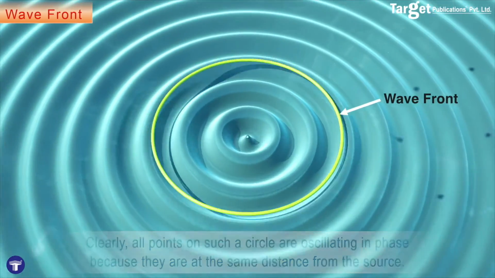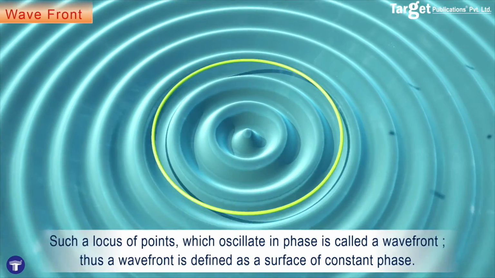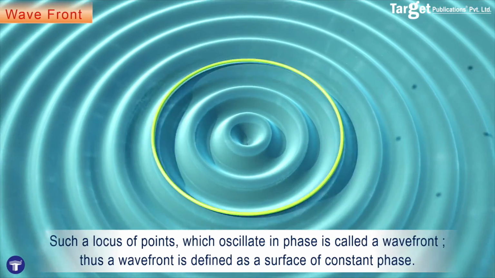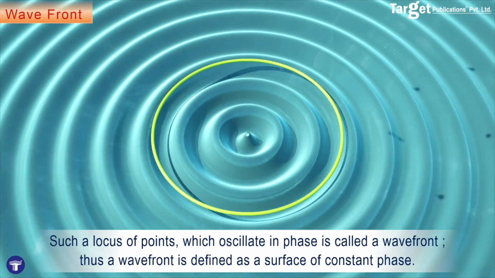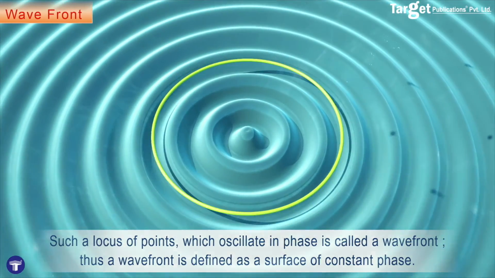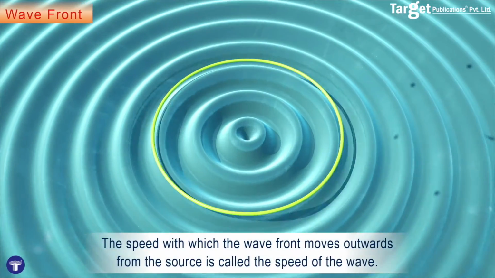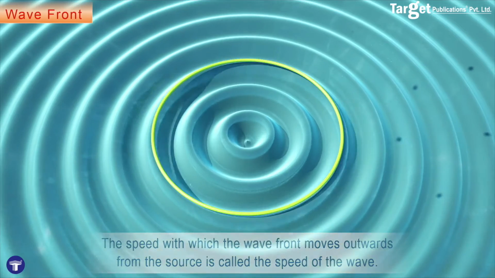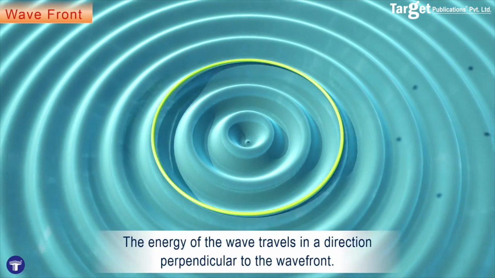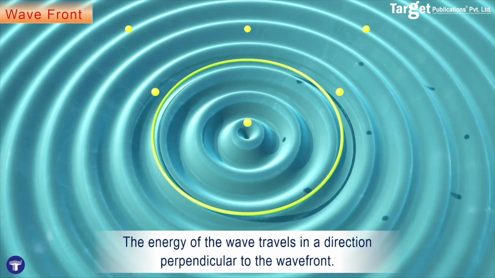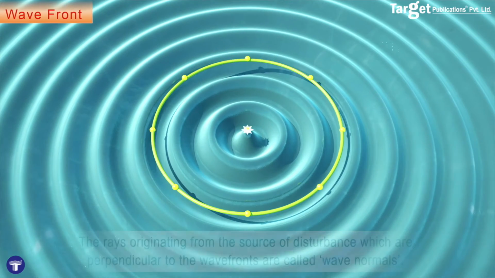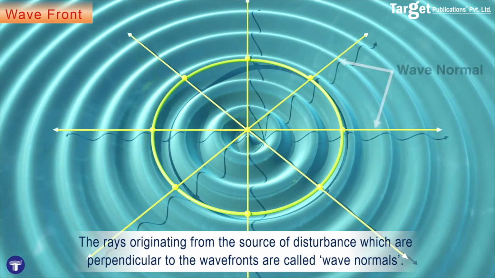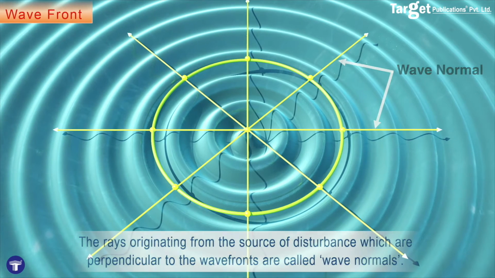Thus, a wavefront is nothing but a surface in which all the points oscillate in phase. A wavefront is thus defined as a surface of constant phase. The speed with which the wavefront moves away from the source is known as the speed of the wave itself. The energy of the wave travels in a direction perpendicular to the wavefront. Rays originating from a source of disturbance, which are perpendicular to the wavefronts, are known as wave normals.